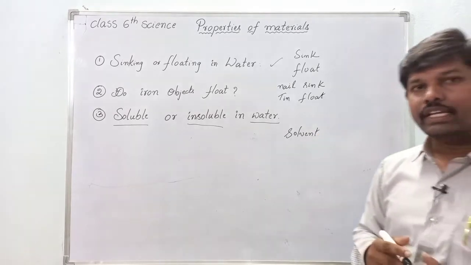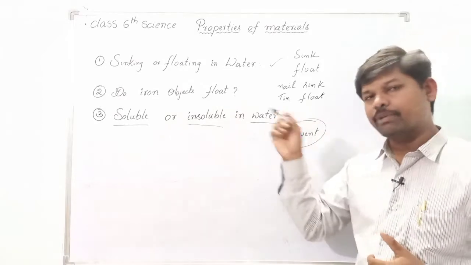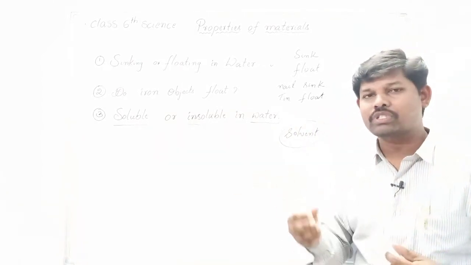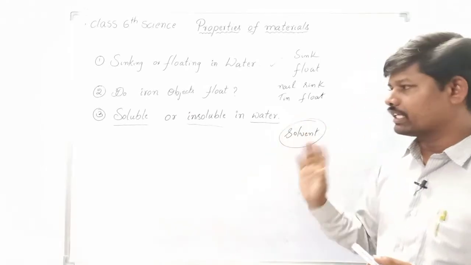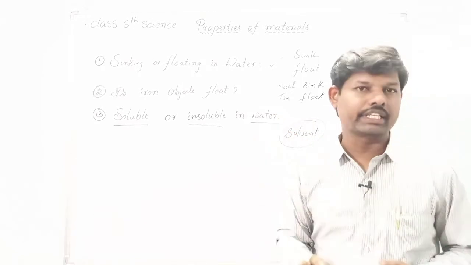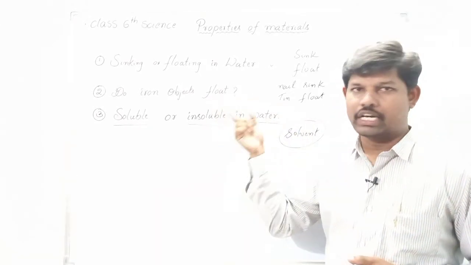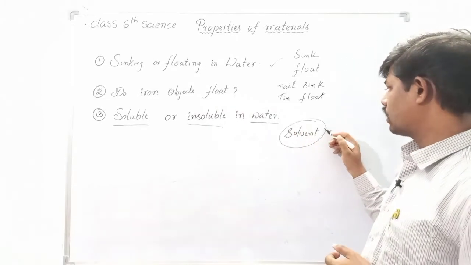What is a solvent? A solvent is a material which dissolves other substances in it. Water is also a material, but water dissolves other materials like sugar and salt in it. That is why water is a solvent here.